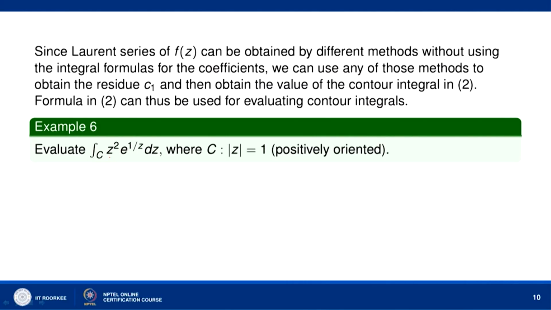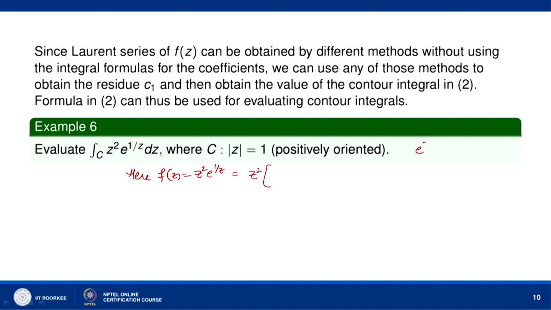So, for example, let us consider this integral over C of z square e to power 1 by z dz. Here f(z) is equal to z square e to the power 1 by z, which we can write as z square times the expansion of e to power 1 by z.